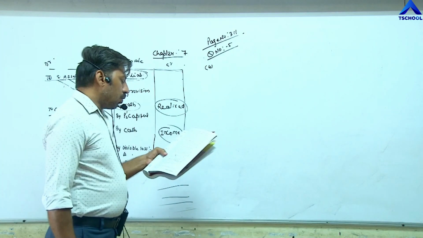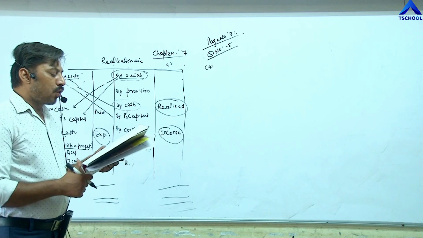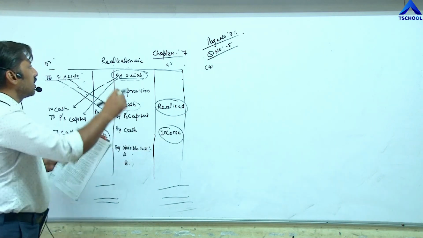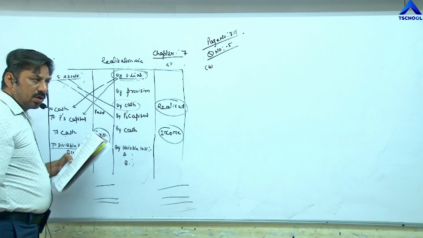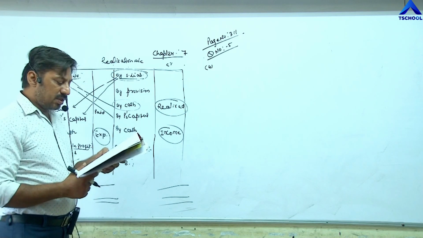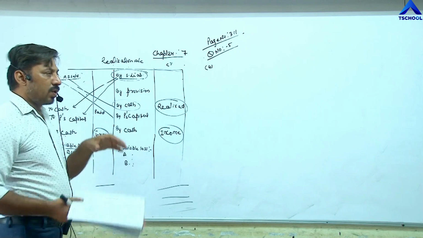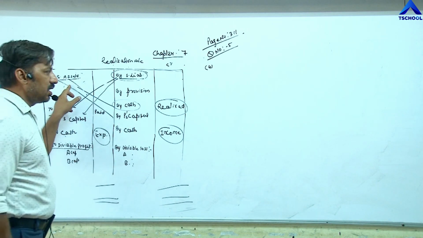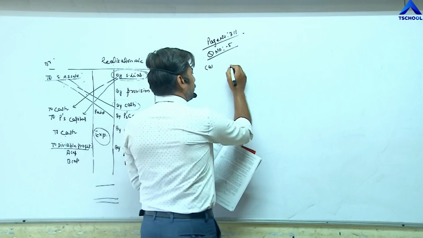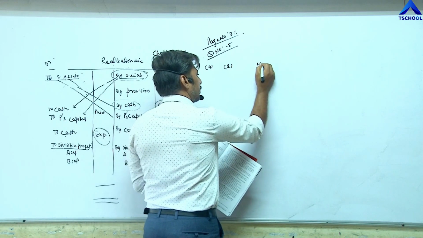Fourth is, goodwill is not disclosed in the book. Means goodwill is not given in the balance sheet. Means this is an unrecorded asset. An unrecorded asset is not required to be recorded on this side. Means the first entry, A, you are not required to pass. No entry.